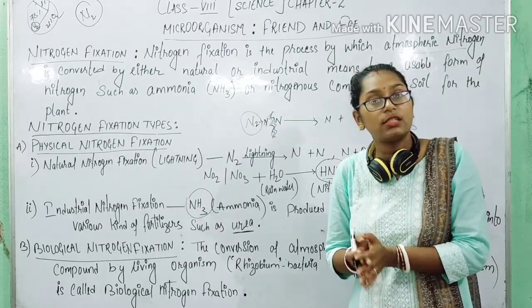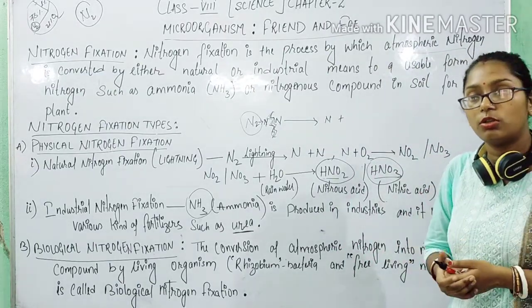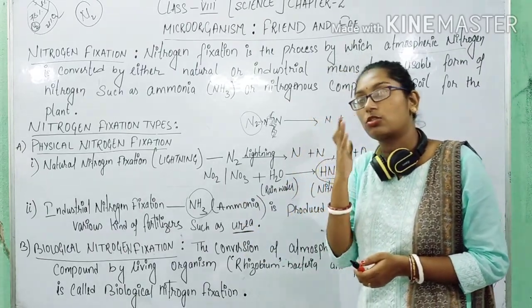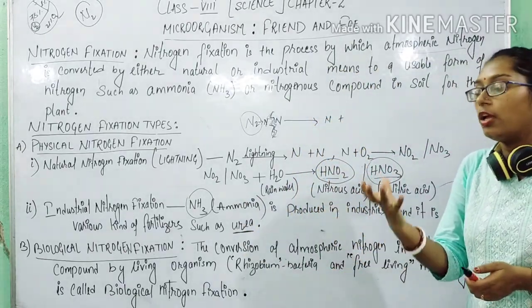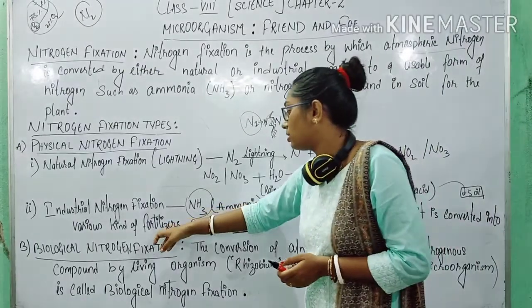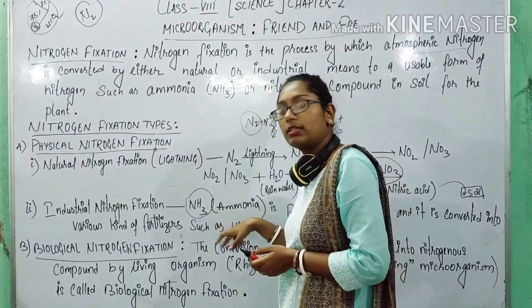The fertilizers are used in the crop field for the healthy growth or good production of the crops, isn't it? So these nitrogenous compounds or fertilizers, like urea, are one example of fertilizer.